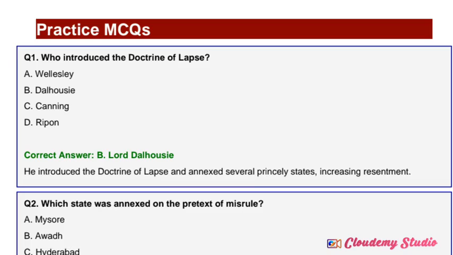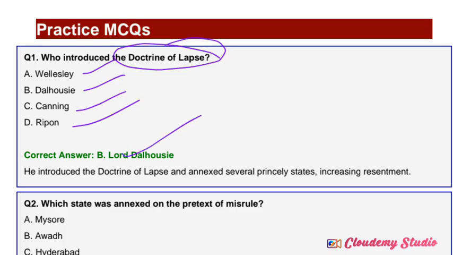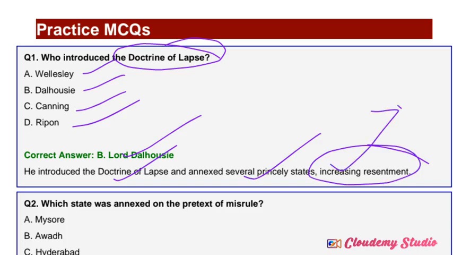Who introduced the doctrine of lapse? If you watched my video till here without skipping, this question is very easy to answer. The doctrine of lapse was introduced by: Wellesley, Dalhousie, Canning or Lord Ripon. The answer is Lord Dalhousie. He introduced the doctrine of lapse and annexed several princely states, which increased resentment towards the Britishers. Easy question but very important for your board exam.